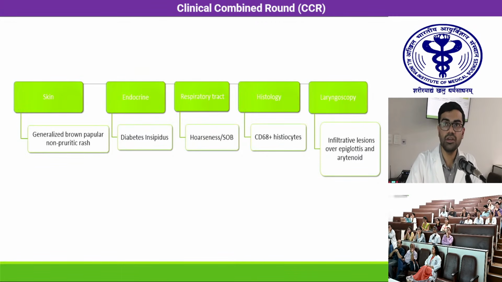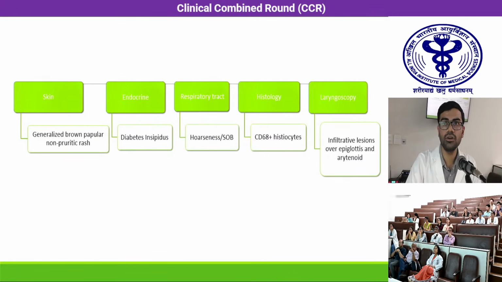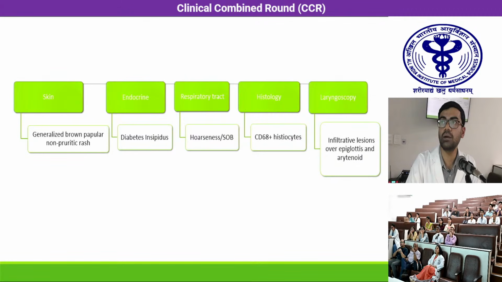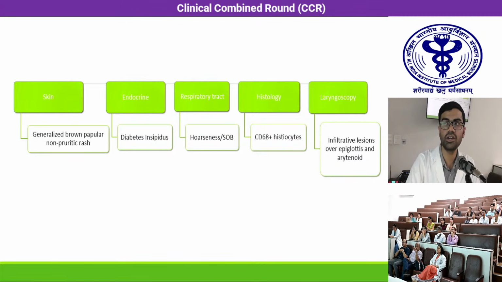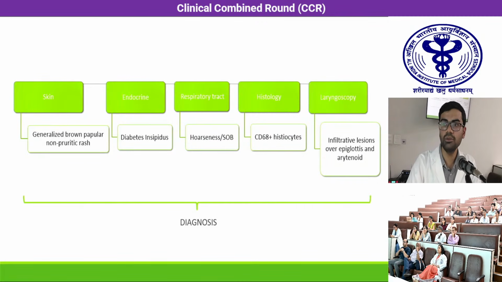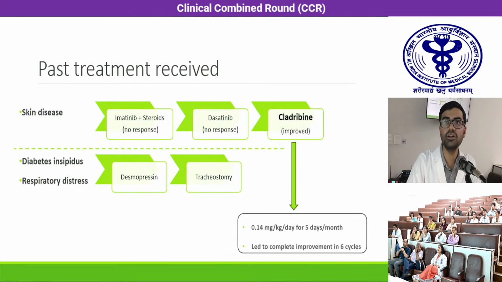Considering the involvement of skin in the form of a generalized brown papular non-pruritic rash, central diabetes insipidus, the shortness of breath with infiltrative lesions over the arytenoid and epiglottis, and CD68 positive histiocytes on histopathology, we made a diagnosis of xanthoma disseminatum. For this, he had initially received treatment with imatinib, dasatinib, and steroids from outside with no response.